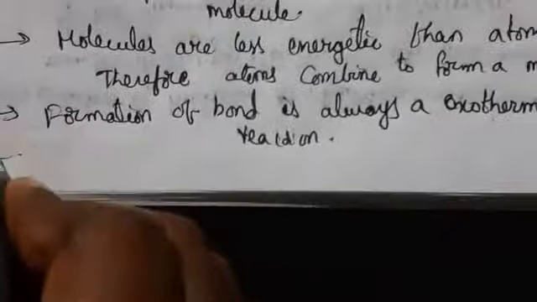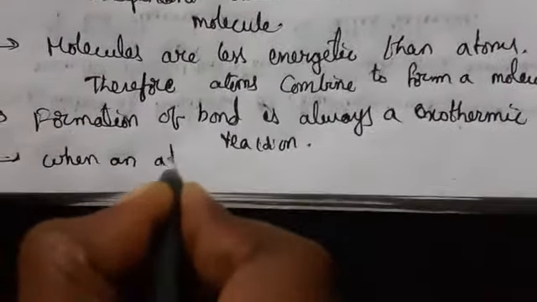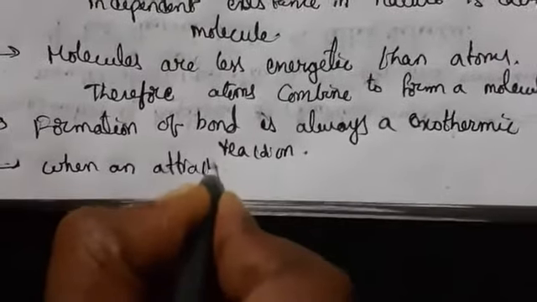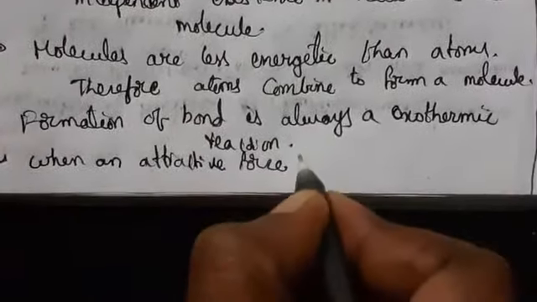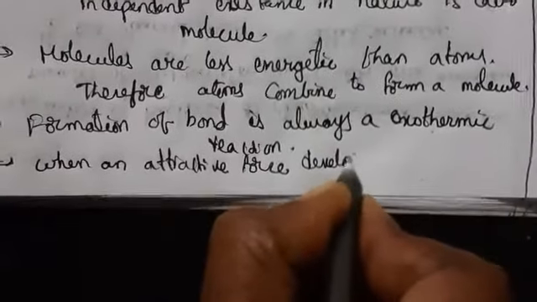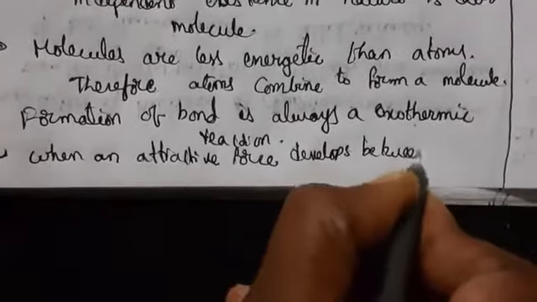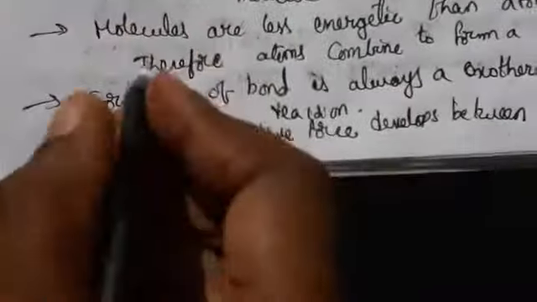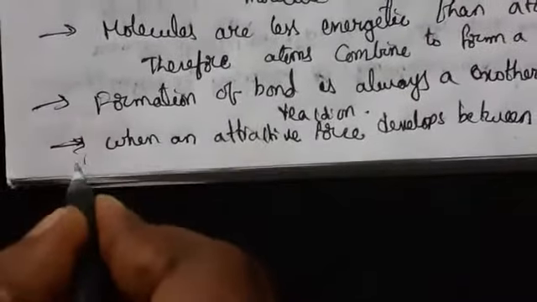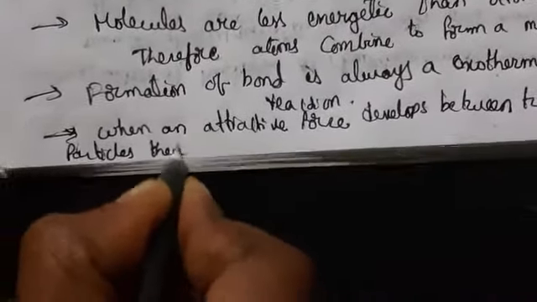So what we can say here, when an attractive force develops between two particles, what will happen?